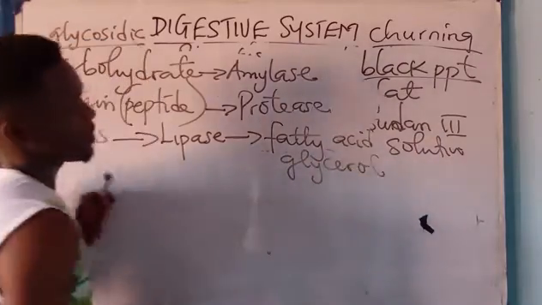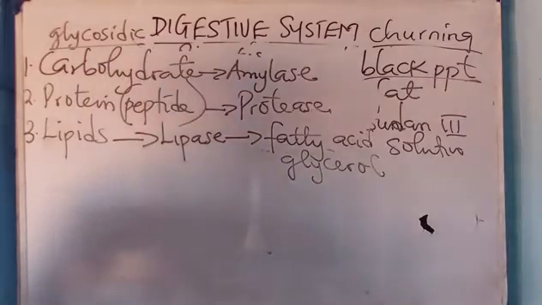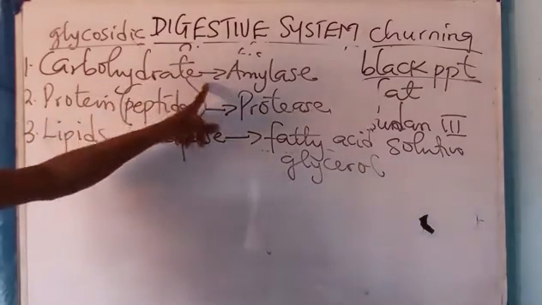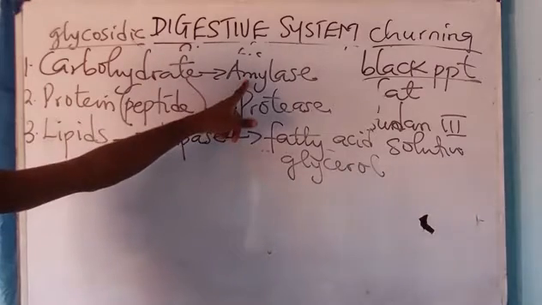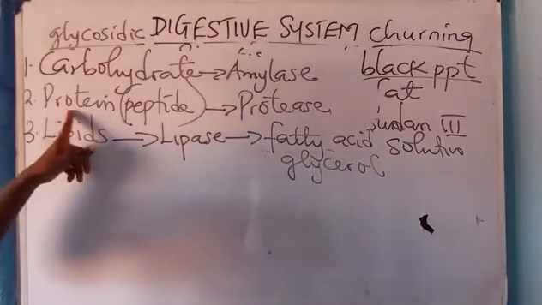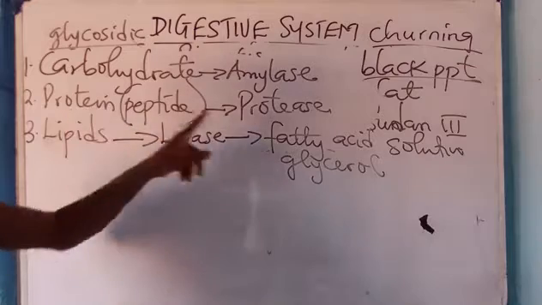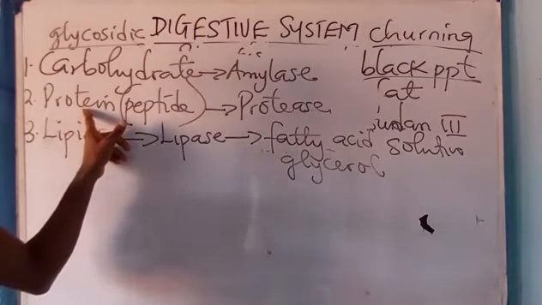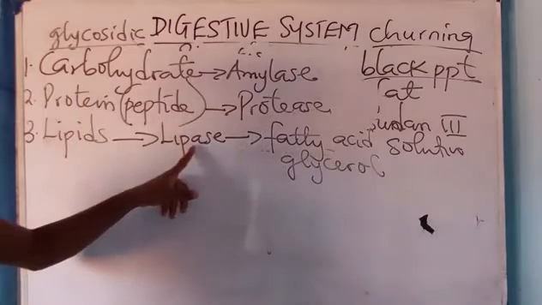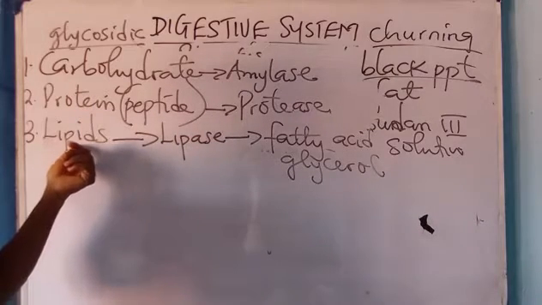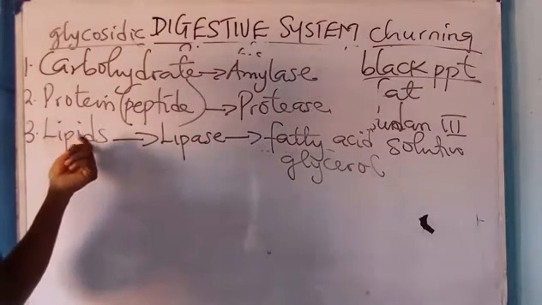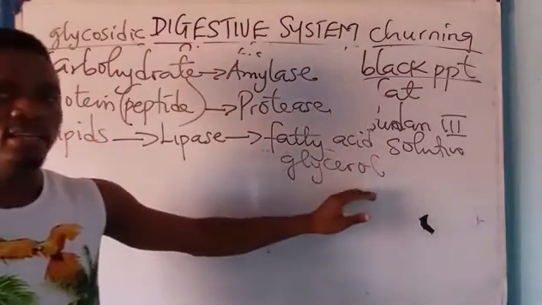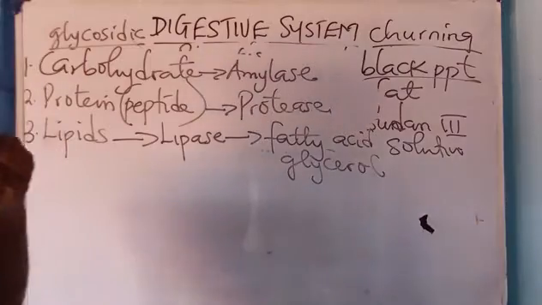Glycerol. Into fatty acid and glycerol. Please, carbohydrate digestive enzyme is called amylase, which converts starch to glucose. Protein digestive enzyme is called protease, which converts protein to what? Amino acid, which is the end product. Lipase is the digestive enzyme of lipids, of fat and oil, and it converts it to what? Fatty acid and glycerol. Take note of that.